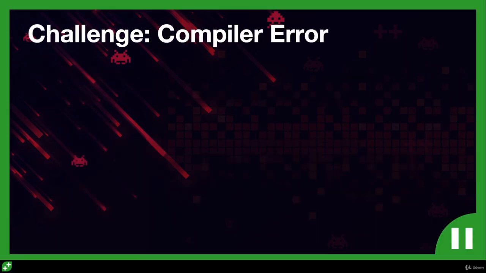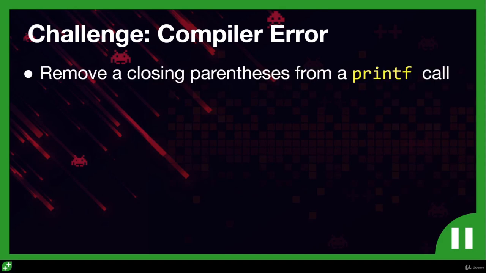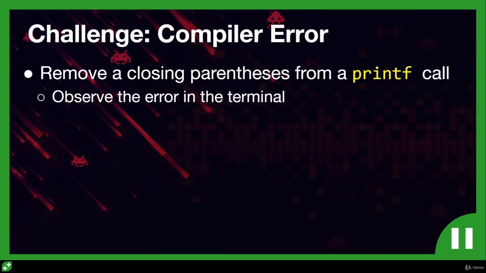Now here is a challenge for you. I want you to introduce an error into your code intentionally. In our hello.cpp source file, remove a closing parentheses from one of your printf calls. And then I want you to observe the error that you get in the terminal. Go ahead and pause the video and give this a try now.